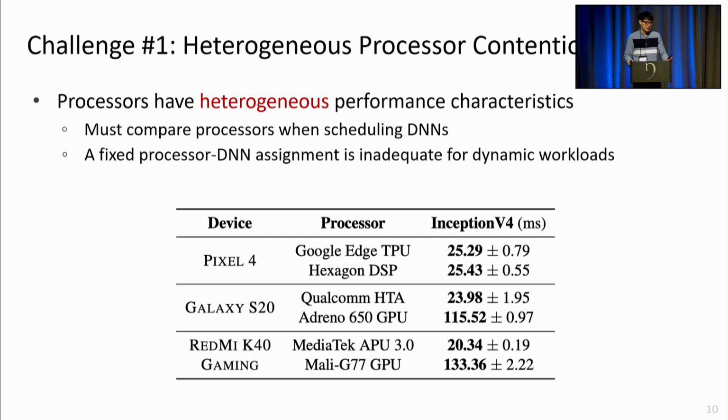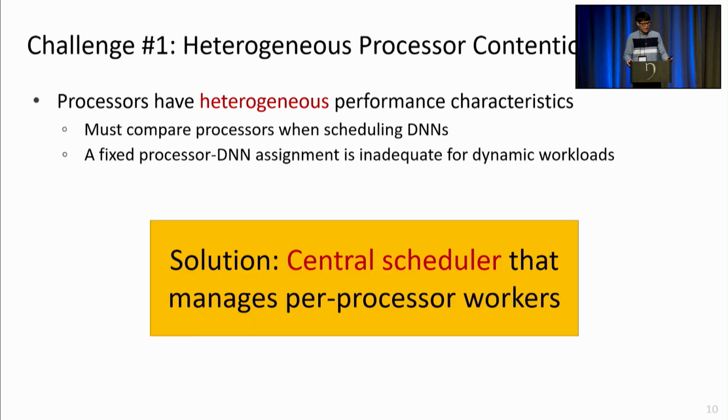This is especially the case if the execution times of a DNN do not vary greatly per processor, as in the Pixel device. And our solution to this challenge is to maintain a central scheduling component that acts as the mastermind, and also put per processor workers that run DNNs by following orders from this central scheduler. And I'll talk more about this in later slides.